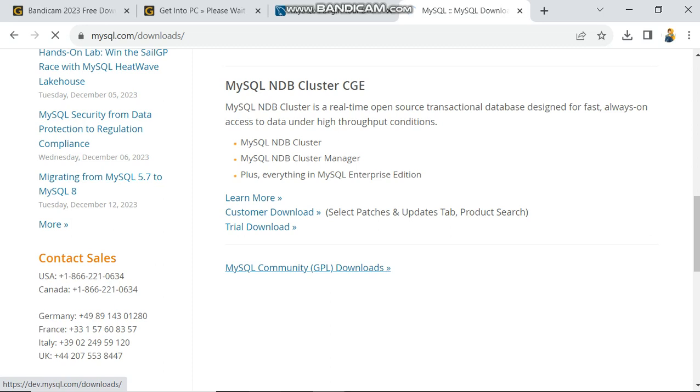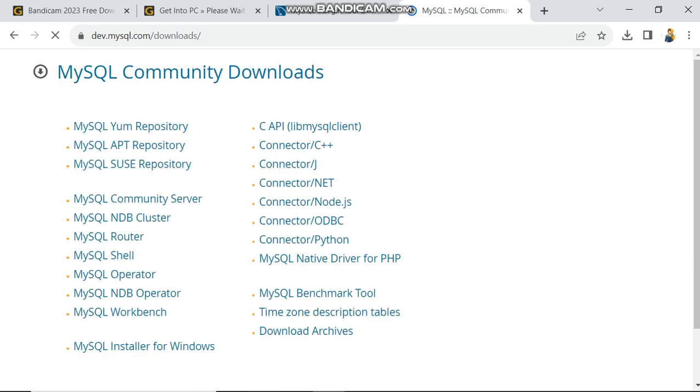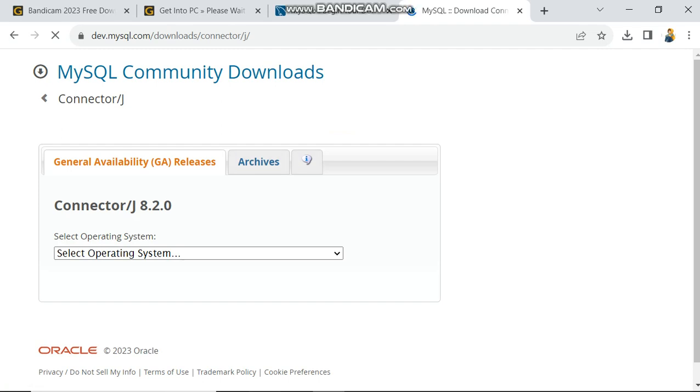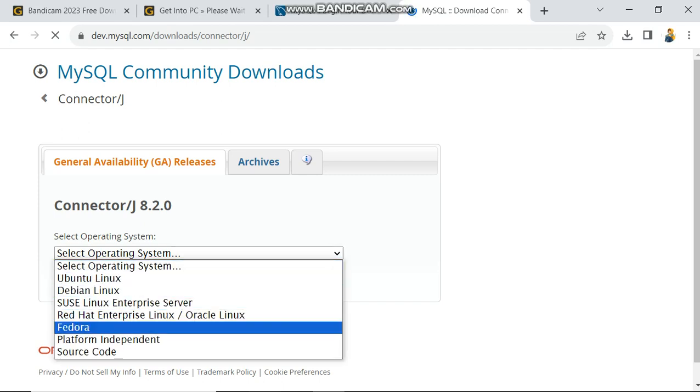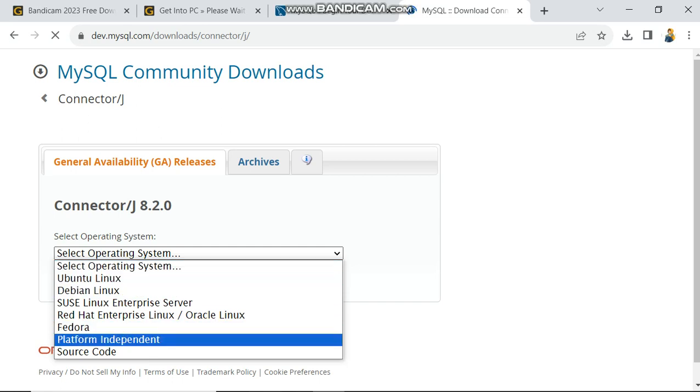Then there you click. After clicking there, you go to Connector/J. Click there. Then after going to Connector/J, as it is loading, those with better internet compared to mine have already reached there. So here you select the operating system, click on this drop down arrow, and because our Windows operating system isn't available here, you go to Platform Independent.